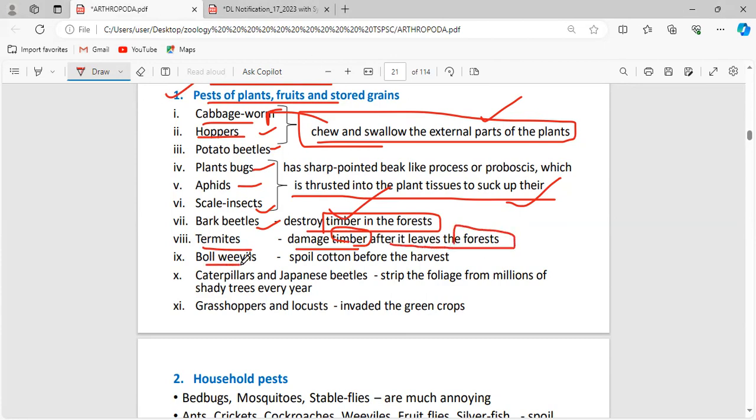Boll weevils spoil the cotton. They can be asked in a match-the-following question. In the case of bark beetles, what is the target plant? Timber. In the case of boll weevils, what is the target plant? Cotton.